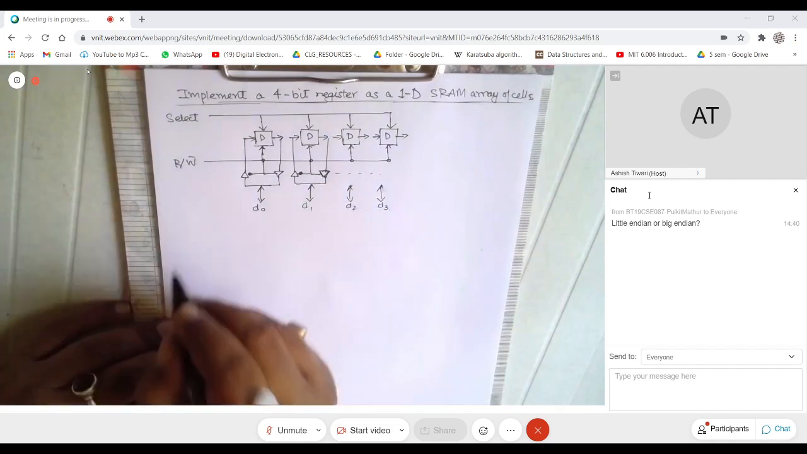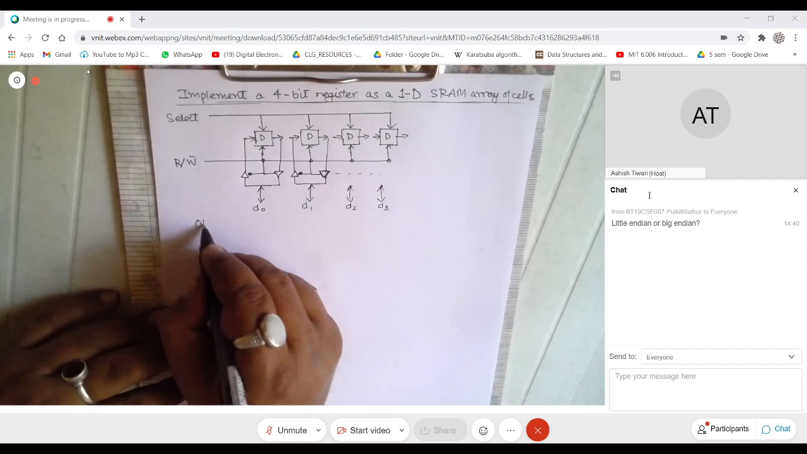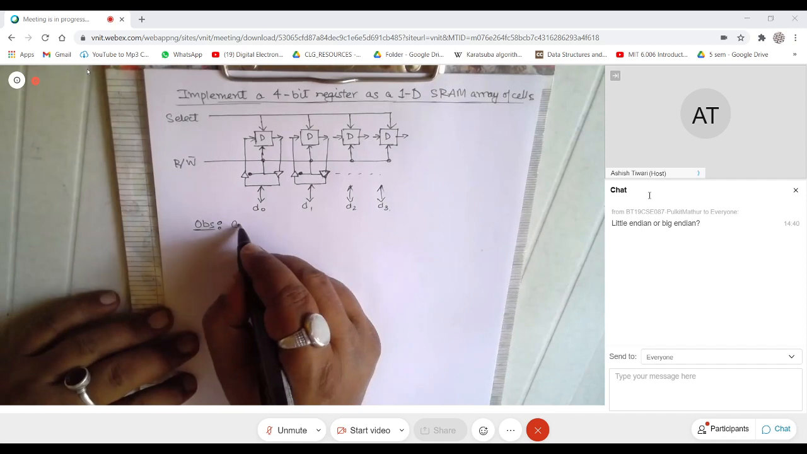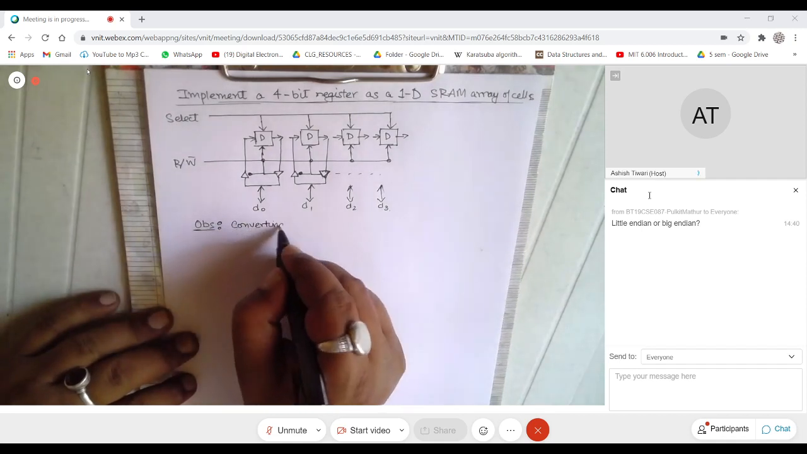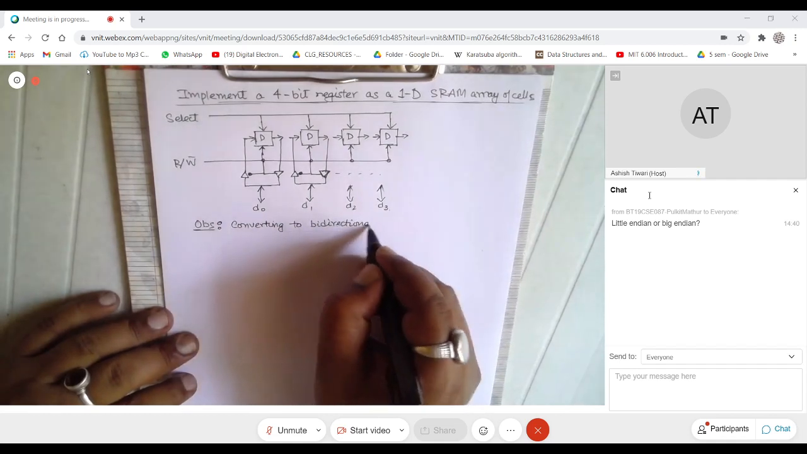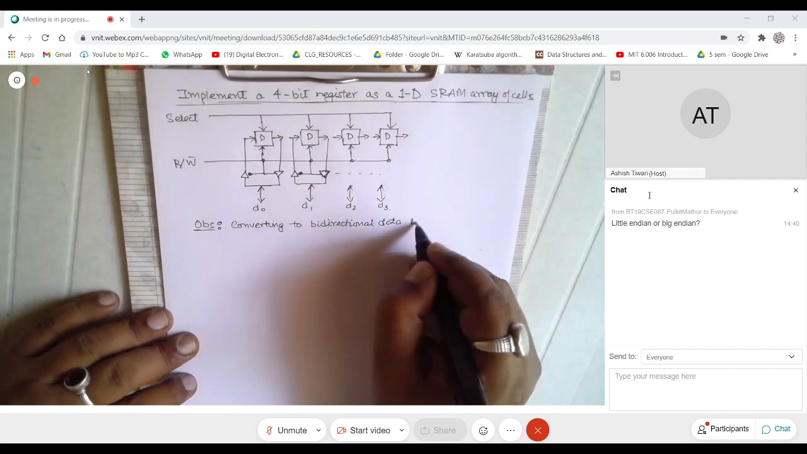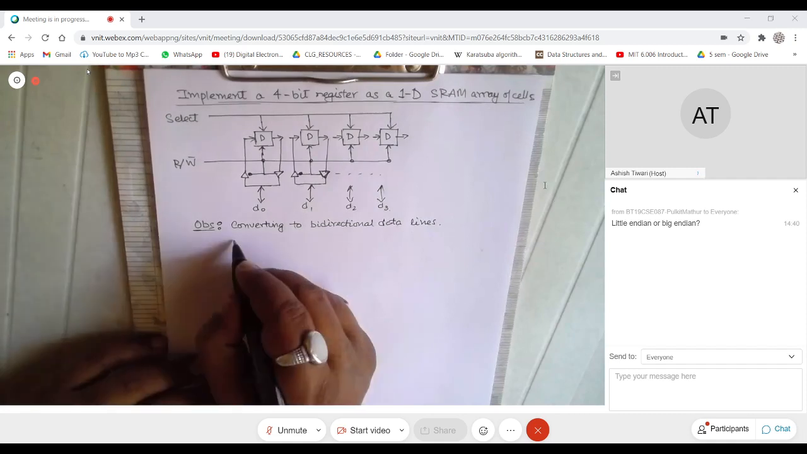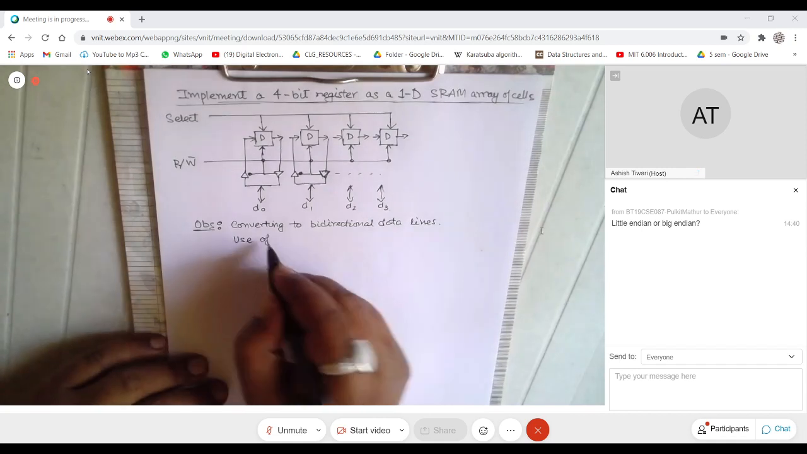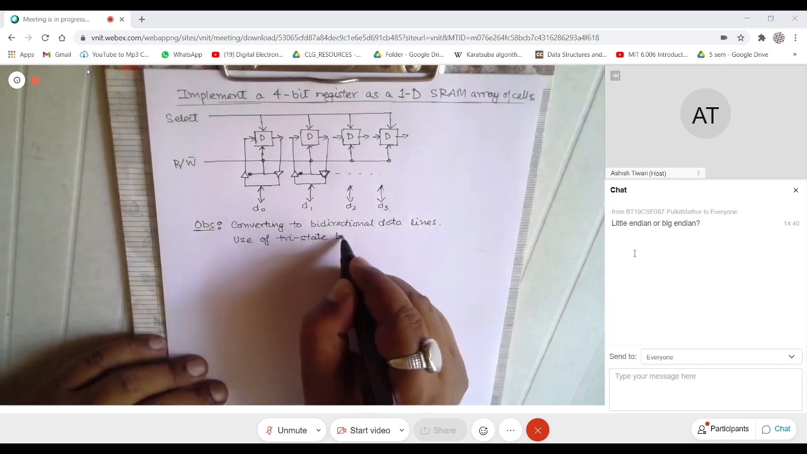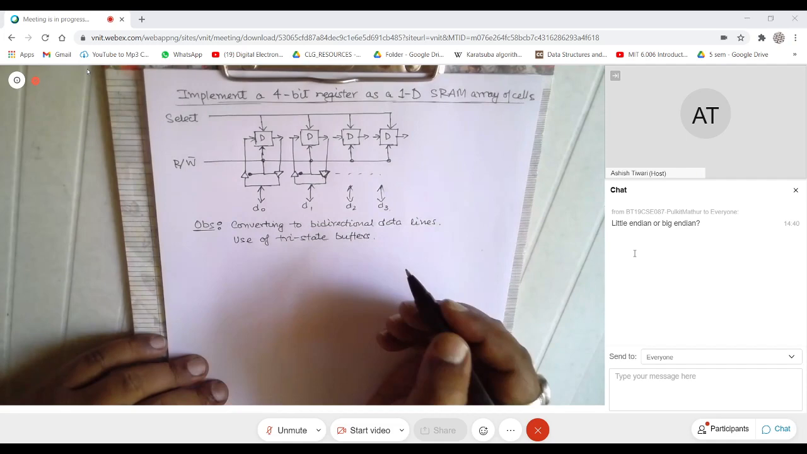So what do you observe? You observe a couple of things. The first is converting to bidirectional data lines. So you observe a conversion to bidirectional lines, and you will see the use of what are called tri-state buffers.